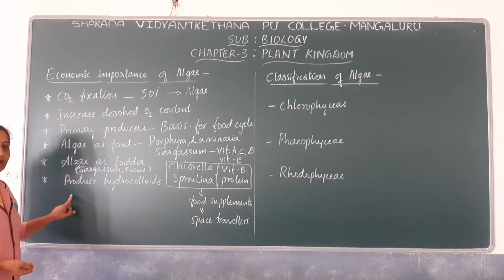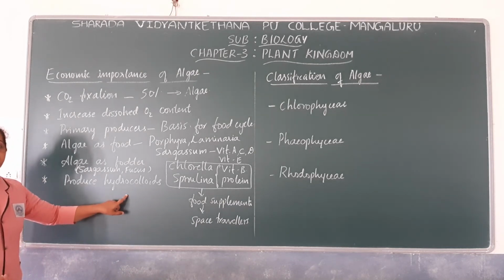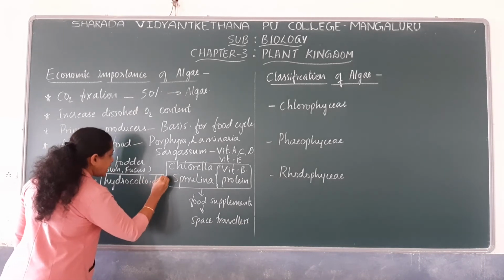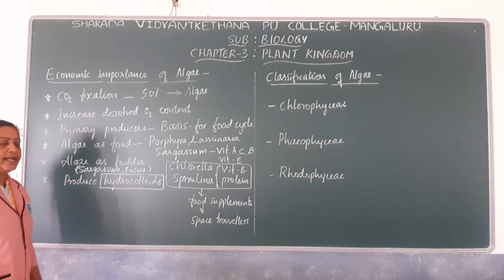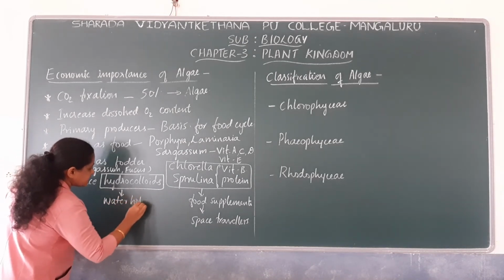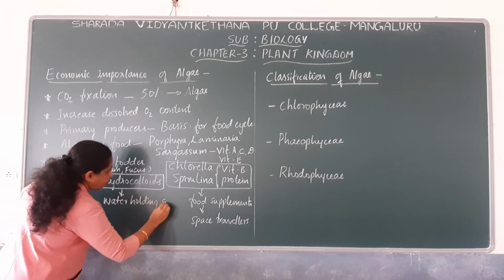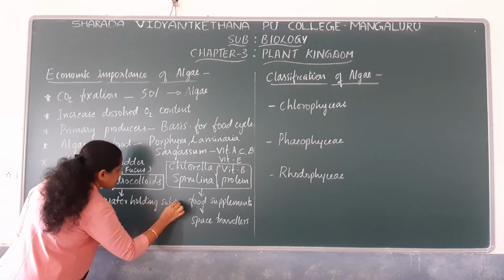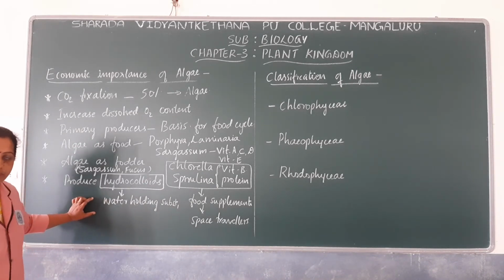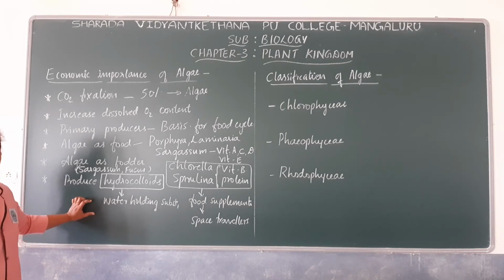Next, algae are known to produce substances known as hydrocolloids. These hydrocolloids are water holding substances, and since they hold water, they are used commercially for various purposes.